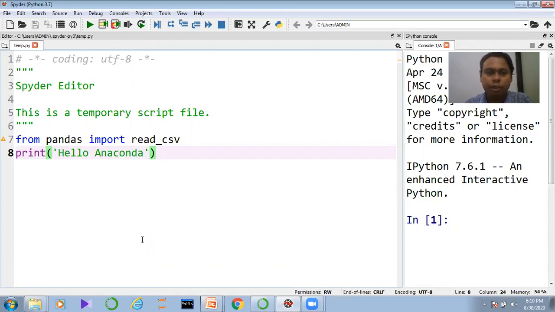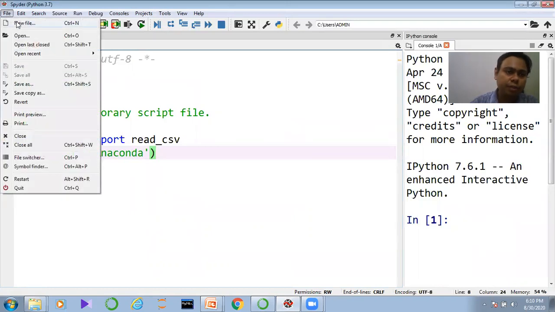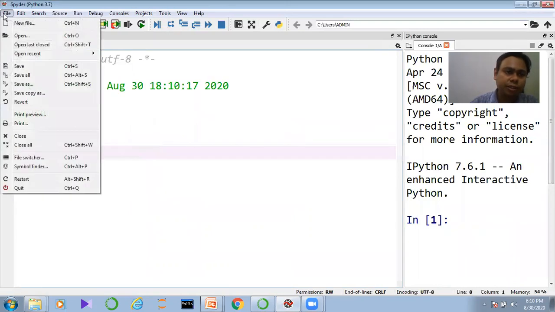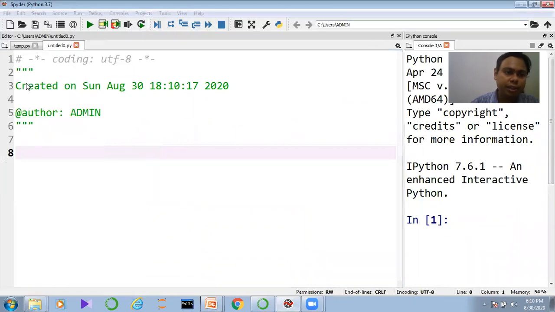That is fine. Now we need to do some practical right now, because if we don't do the practical, we are not able to understand how things work in Python or what the flavor of Python is. So let us create a file here. Click on the new file, and after that you need to save the file here.